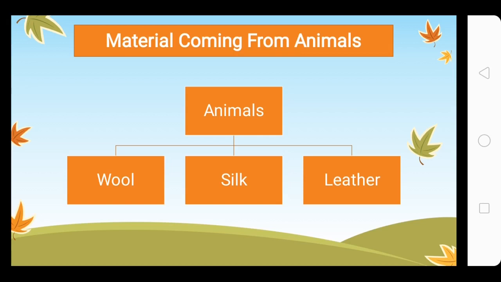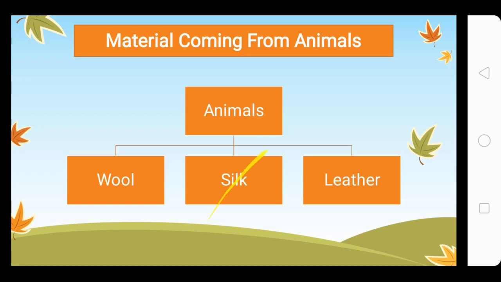Some of you had sheep to sacrifice. Now that sheep gives us wool. The woolly thing on the skin of that sheep is wool. So we get wool from animals. This is very easy to remember, because we have just come after the Eid break. We have all seen these animals around and we know them.